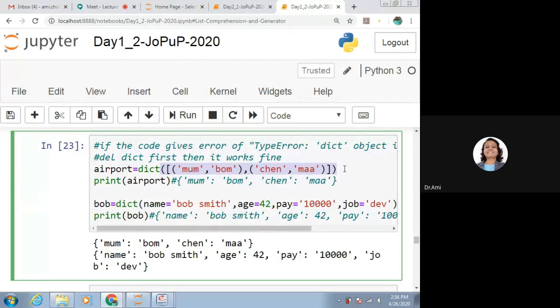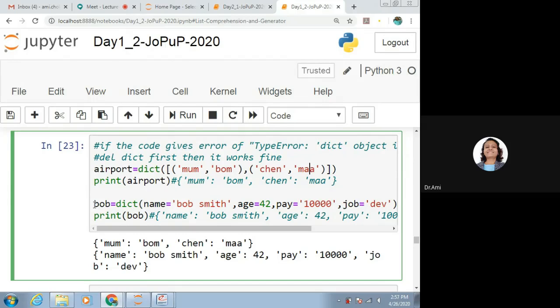In the same way, if we want to convert something given to us to a dictionary, we have to use dict. This is the first list and this is the second list. It considers the first one as key and the second element as value, again the first element as key and the second element as value.